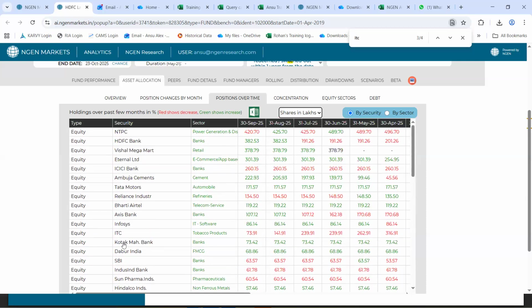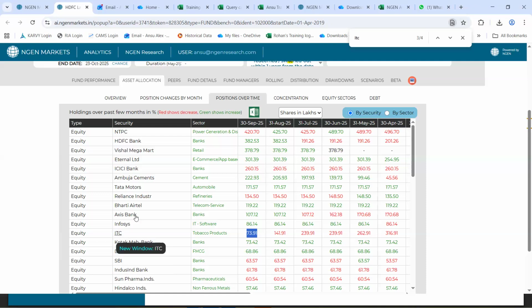And right here as well, we would locate ITC, and you can simply see that the shares have been sold out. The holding was stagnant for 2 months at an extent of 239 lakh, which ended up reducing to 141 lakh, and then it came down to 73 lakh. So, of course, they are also selling out the shares of ITC. And hence, we confirmed in this position changes by month that they are reducing their stake into ITC as a stock.